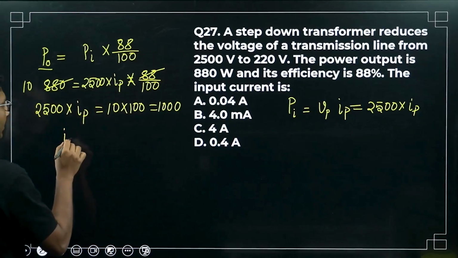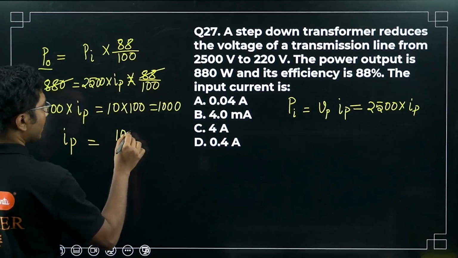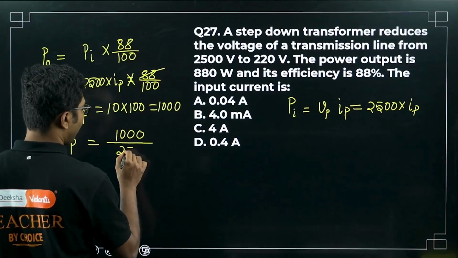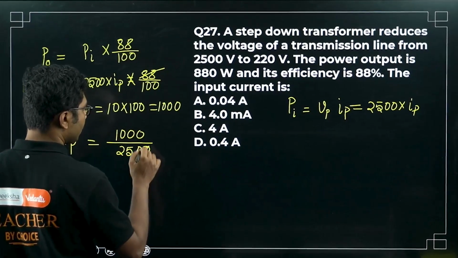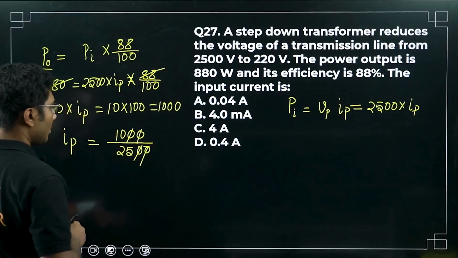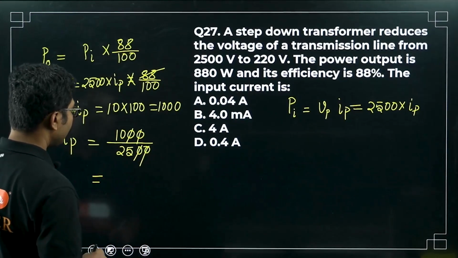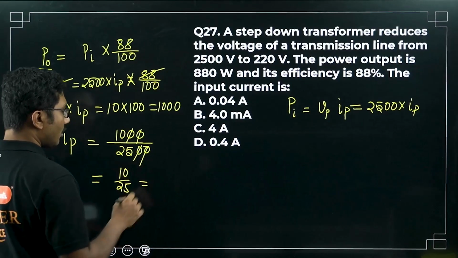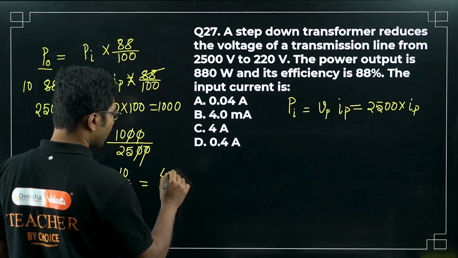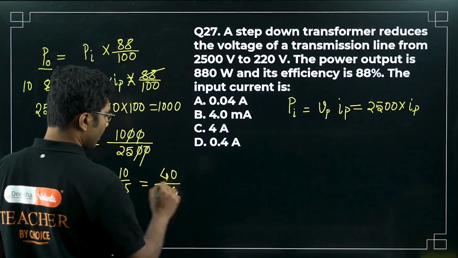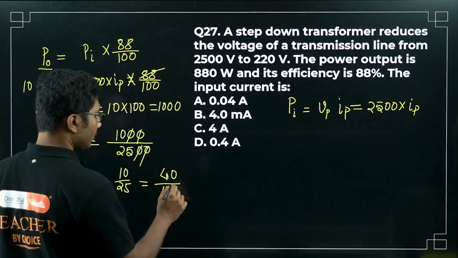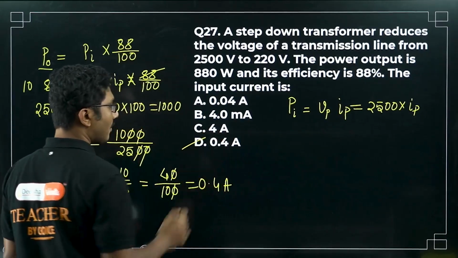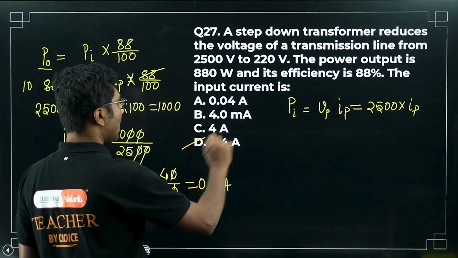So Ip will be equal to 1000 divided by 2500. Zeros cancel, so it will be 10 by 25. Now let me multiply top and bottom with 4, so it will be 40 divided by 100. So it will be 0.4 ampere. 0.4 ampere is the answer.